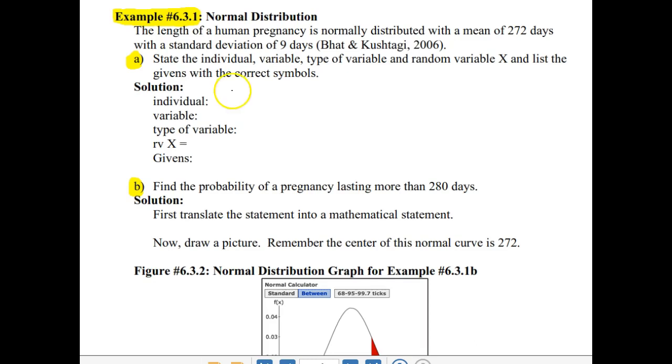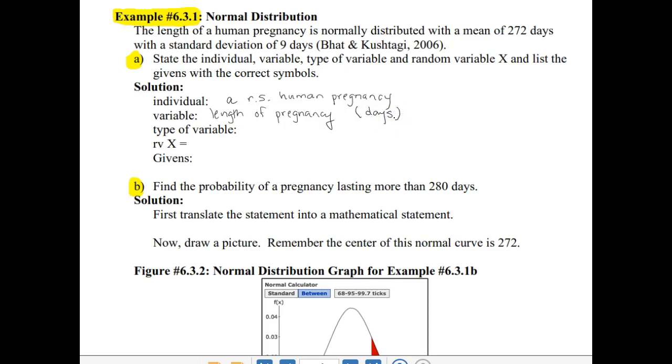So in this case, an individual, so we're looking at one randomly selected object, is a randomly selected human pregnancy. And on each one of those human pregnancies, we were looking at the length of pregnancy, and they told us that was going to be measured in days.